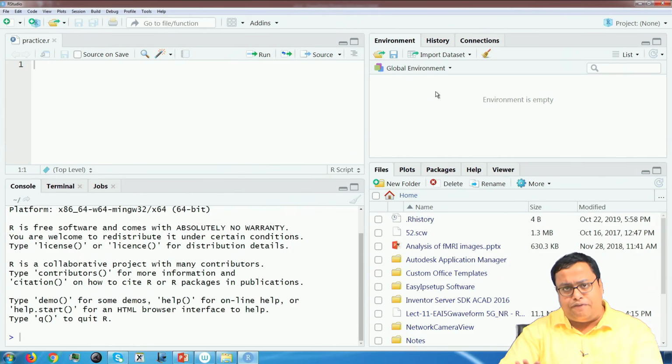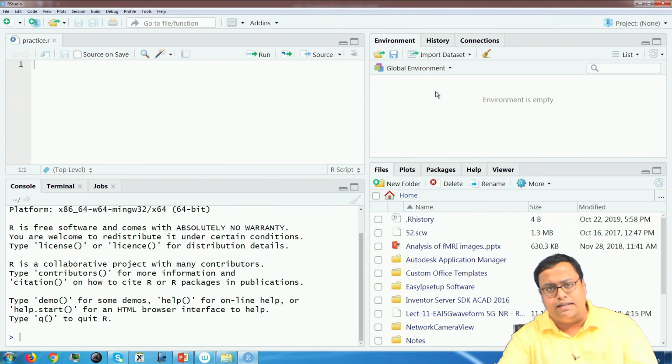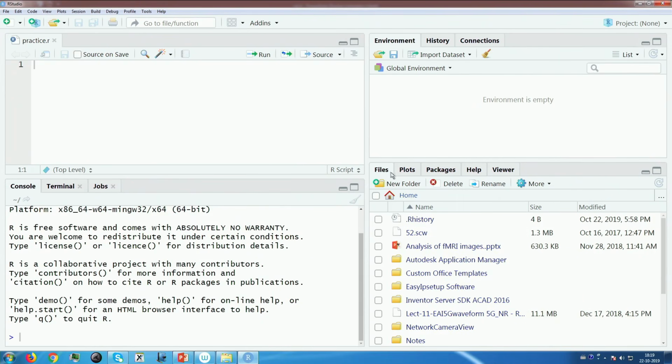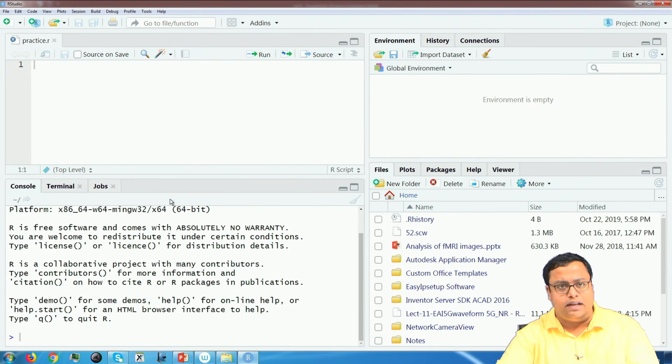And in the fourth quadrant, there are lots of tabs: files is one tab, plots is another tab, packages is another tab, and at the right time I will discuss all these tabs. So these are the 4 quadrants, as I told. Here I will write, here I will run the code.